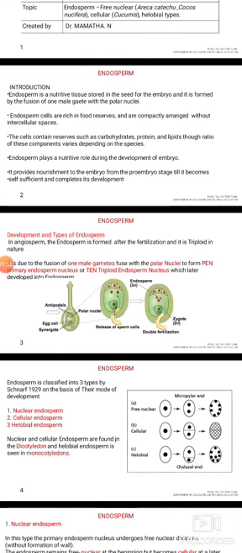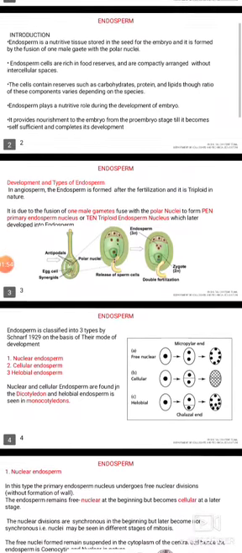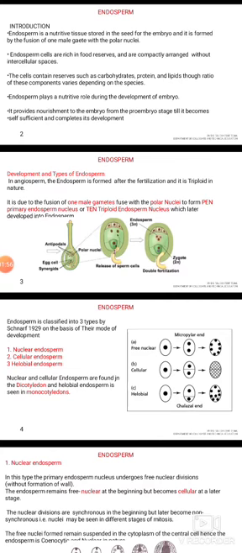Development and types of endosperm. In angiosperms, endosperm is formed after fertilization, and it is triploid in nature. It is due to the fusion of one male gamete with two polar nuclei.